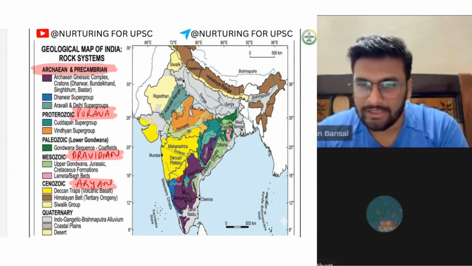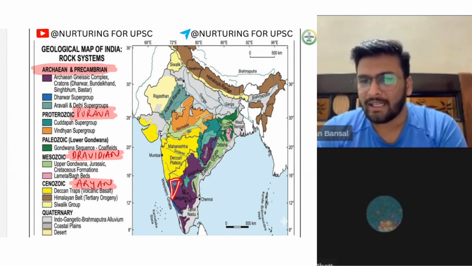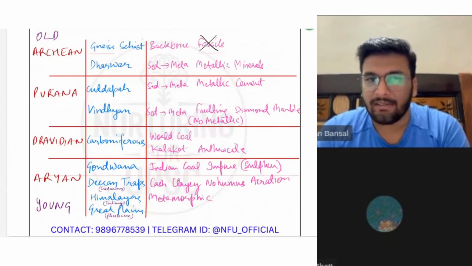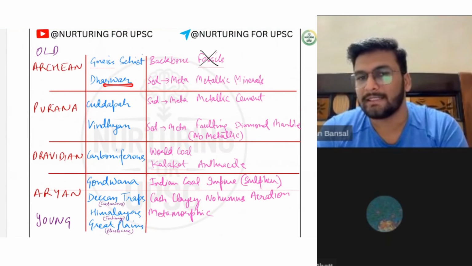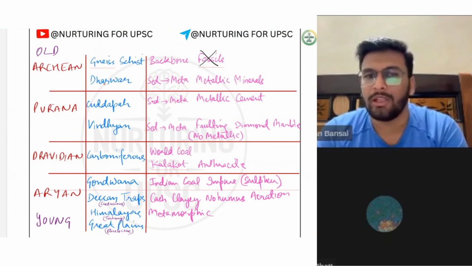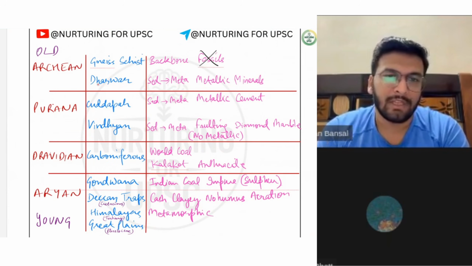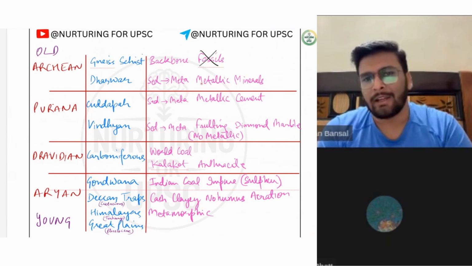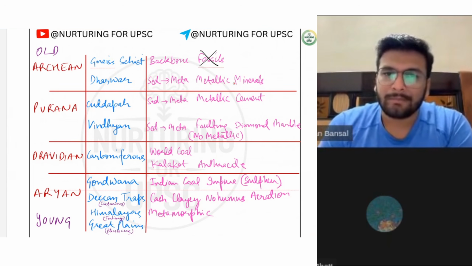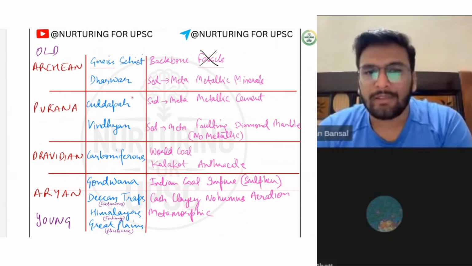So I am saying that these are Dharwar sediments, but they got metamorphosed with time. So you will not say that it is a sedimentary rock. It is a metamorphic rock only, but originally they were sediments. It's just like the Himalayas. Originally they were sediments, but they got metamorphosed. Now since they are metamorphic, they will be containing metallic minerals.